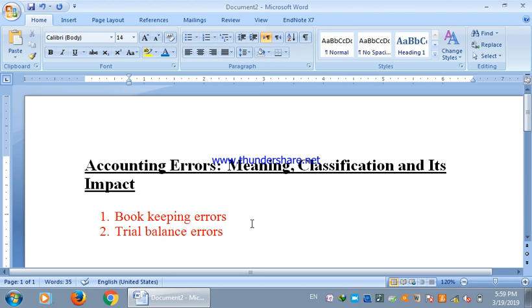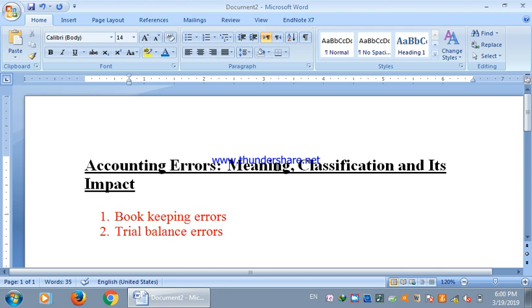Usually the errors are non-fraudulent. Keep one thing in your mind, these accounting errors are usually described as not intentional mistakes, or non-fraudulent instances, that is, unintentional mistakes in the accounting records. These are known as the accounting errors.